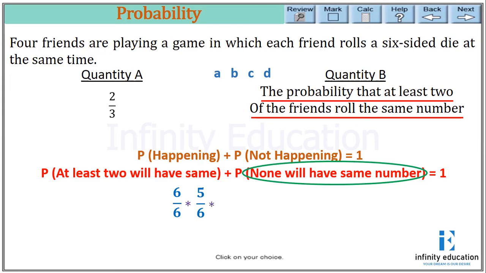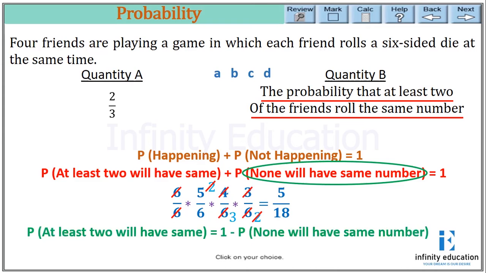Similarly, the third friend can have 4 out of 6, because 2 numbers have already been taken by the first and second friend. And the last friend can have 3 numbers, because the other 3 numbers have been taken by the first 3 people. Now if you do the calculation, you are left with 5 over 18.